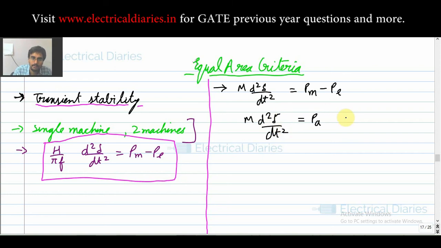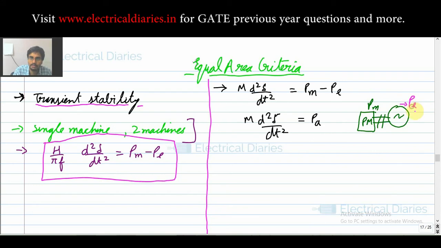Okay, so see, now just to give you a brief insight, what you can understand is, see, this is your generator. Okay, this generator is coupled to your prime mover. Okay, prime mover can be any turbine. It can be a steam turbine, it can be a water turbine, or it can be another thing also, but it has to be a turbine that will move your generator rotor. Okay, so that is clear. Now see, this Pm means the mechanical input power, that is the power you input from your turbine. Okay, so Pm is the mechanical input power, and your Pe is the electrical power that is generated by this generator.